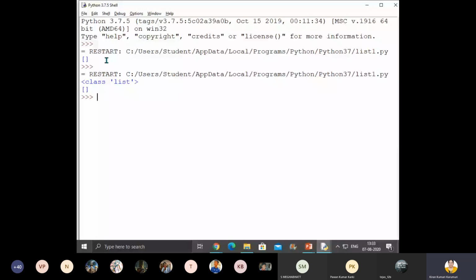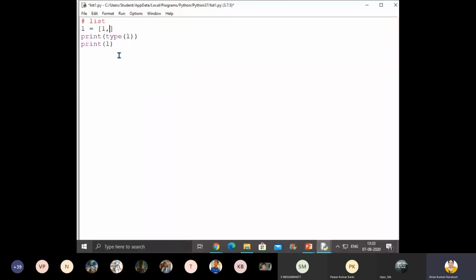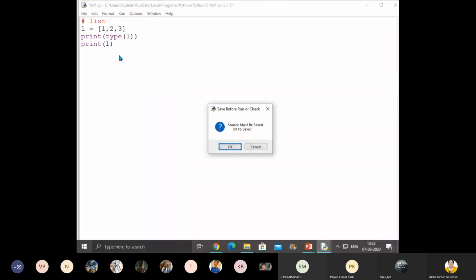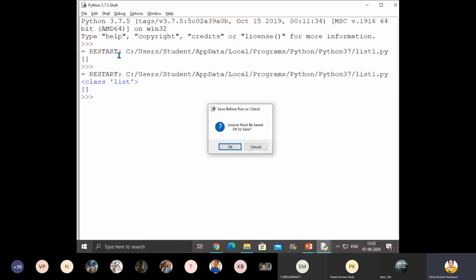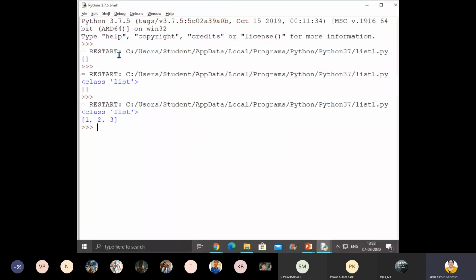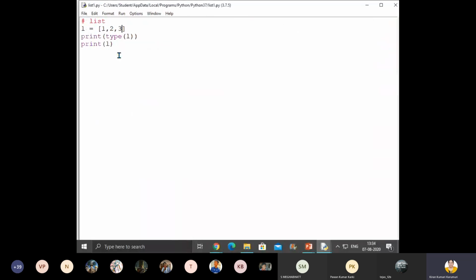Okay, children. So what type of data you can see? What type of data structure it is? List data structure. What is the content? Nothing is there in that. Okay. Now let me give list of numbers. So now what are the contents here? 1, 2, 3. You can see separated by comma.